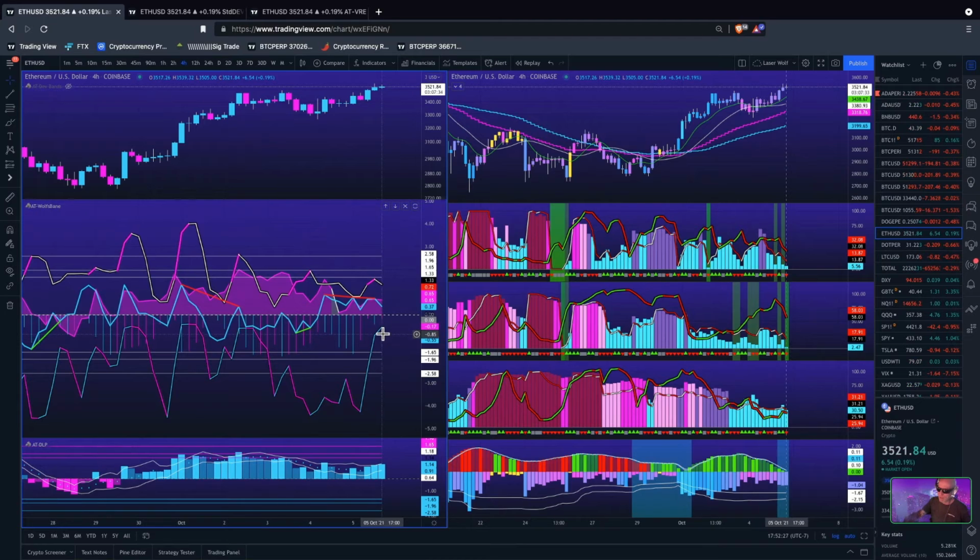So for that to happen, I would want to see this correlation turn down and the variance continue to come down. Okay, like I just said, when you have a negatively correlated variance that is contracting, you will see price action walk up first. But considering there is bear div on 4-hour, 12-hour, daily on Bitcoin and Ethereum, look for a pullback here, right? This would be a time.